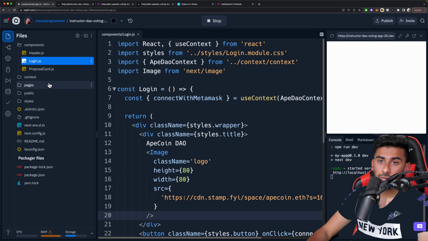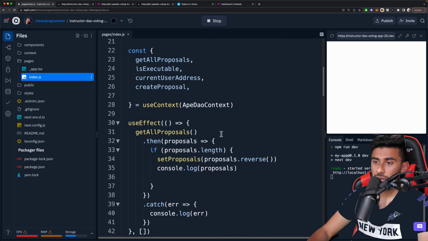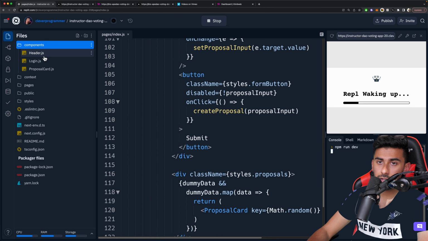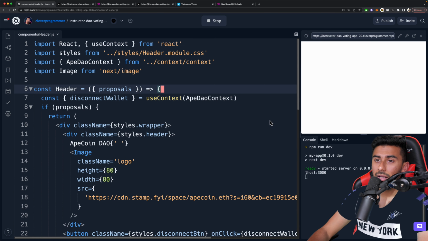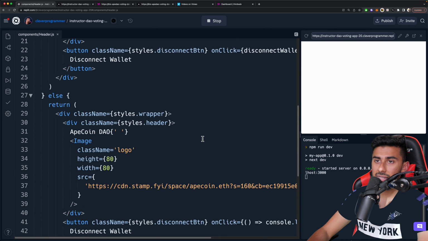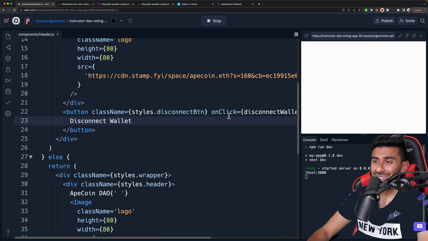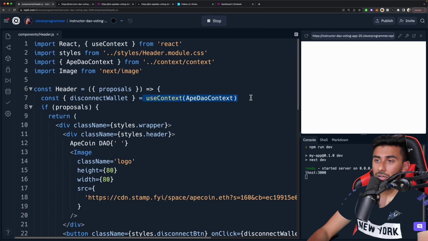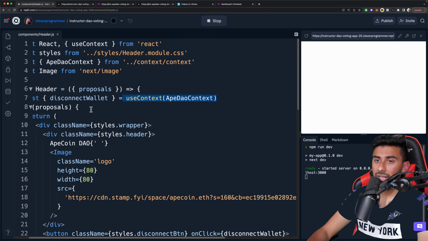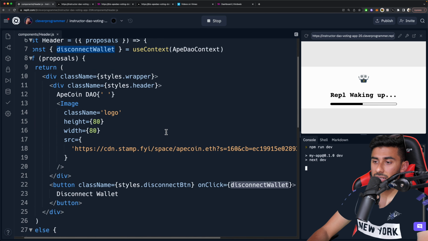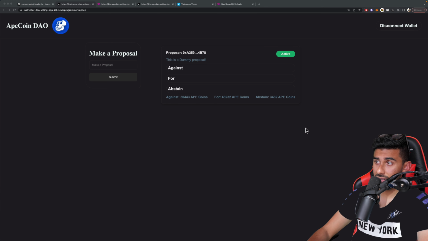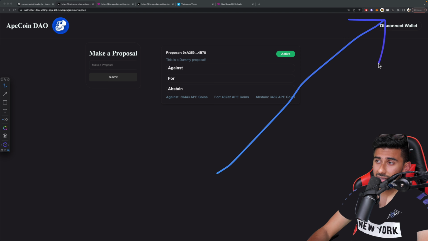If we go to, I believe, our index, we scroll down. Actually, let's go to our header. So let's get out of pages. Let's go to header.js. And inside of header, you're going to see that we have the disconnect button, right? And since you added it to context, you can see we're getting our disconnect wallet from our context. And right over here, we're giving it to our on click. So now when you actually click this disconnect wallet, you'll get disconnected as well.